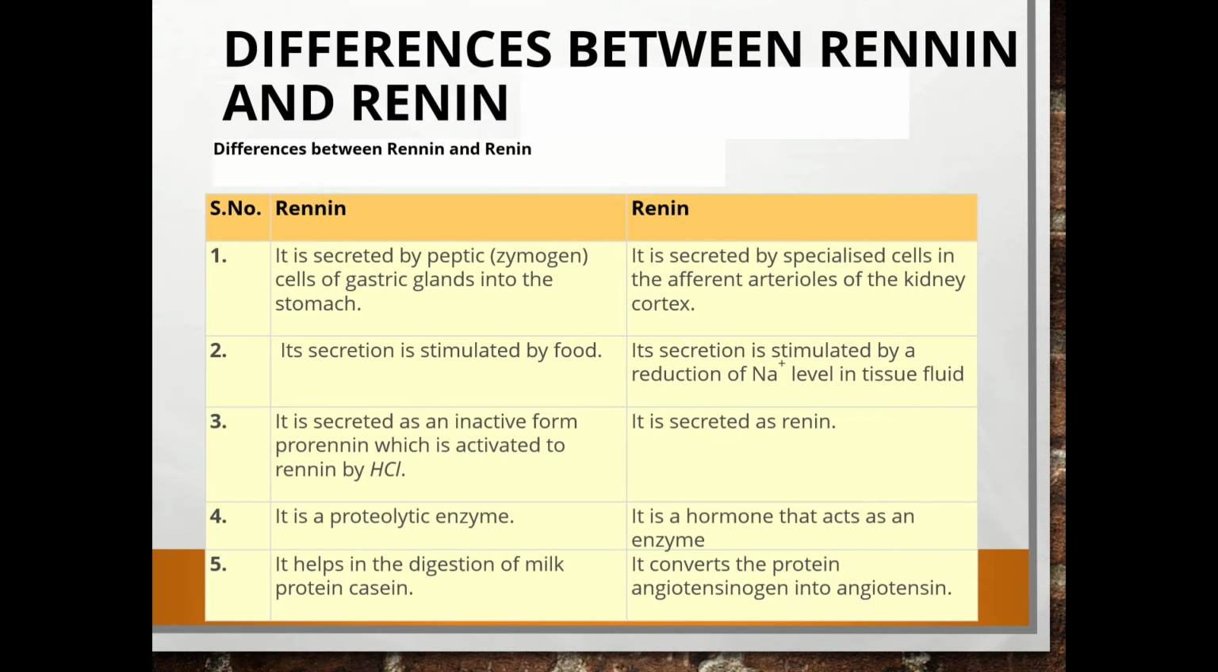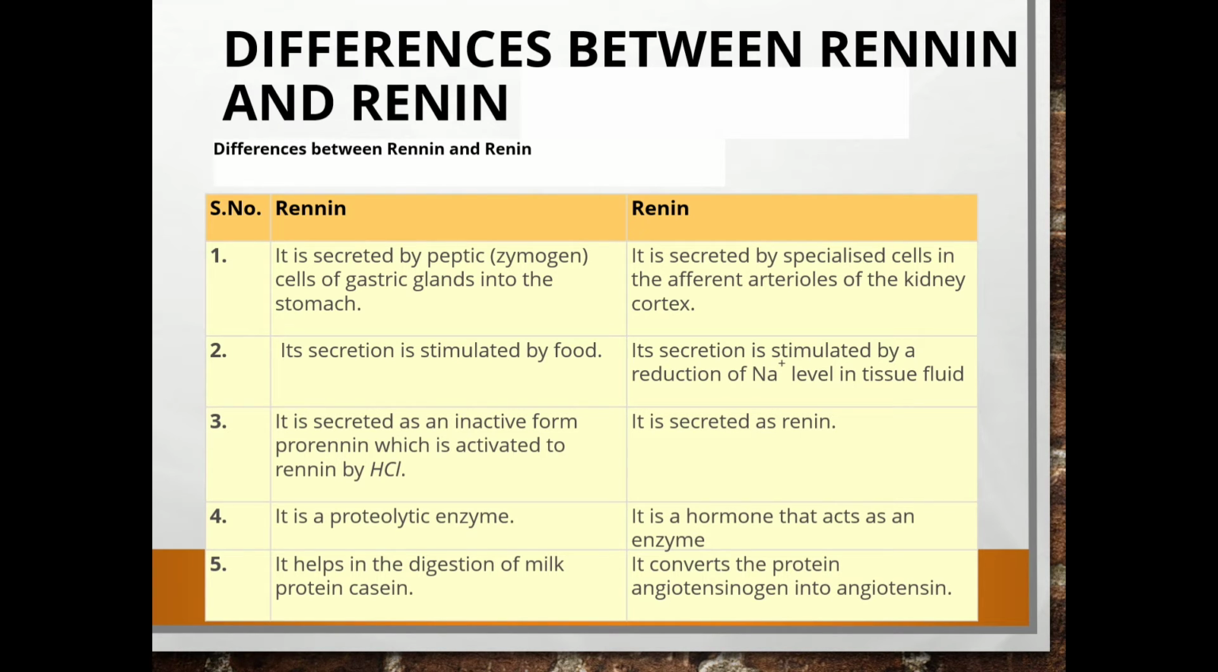Now here I'm also telling you the difference between rennin and renin. There are two types, and you are observing here the differences between rennin and renin. First we have rennin. It is secreted by peptic zymogen cells of gastric gland into the stomach. And second, renin is secreted by specialized cells in the afferent arterioles of the kidney cortex. Now, second difference, rennin's secretion is stimulated by food, and renin's secretion is stimulated by a reduction of sodium level in tissue fluid.